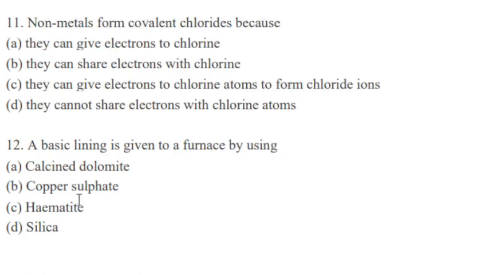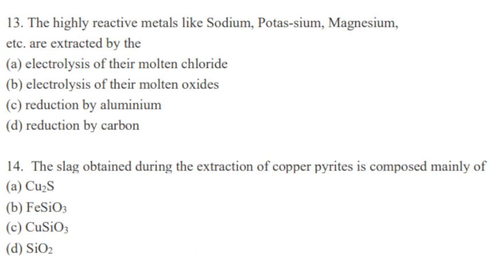Next question. Non-metals form covalent chloride because they can share electron with chlorine. So the correct option is option B. Next, a basic lining is given to a furnace by using calcite, dolomite. So correct option is option A. Next, the highly reactive metals like sodium, potassium, magnesium, etc. are extracted by electrolysis of their molten chlorides. So correct option is A.